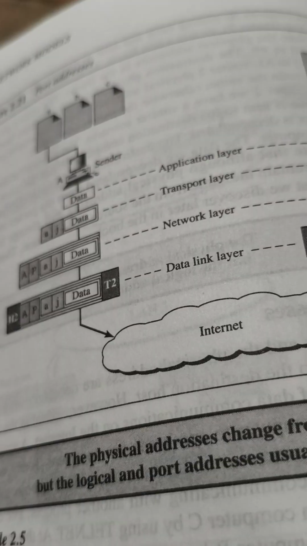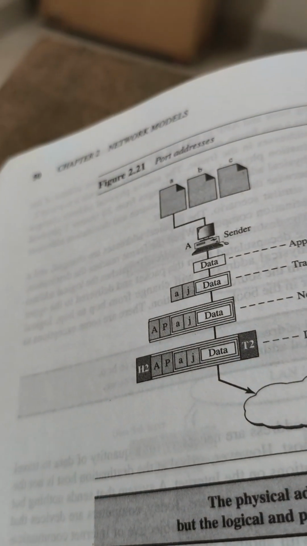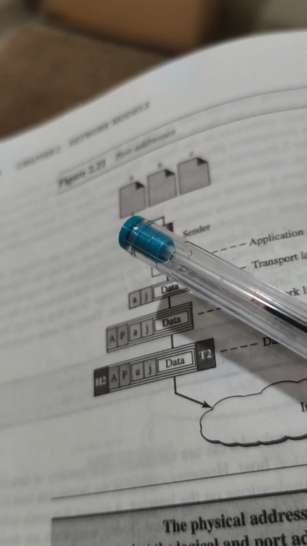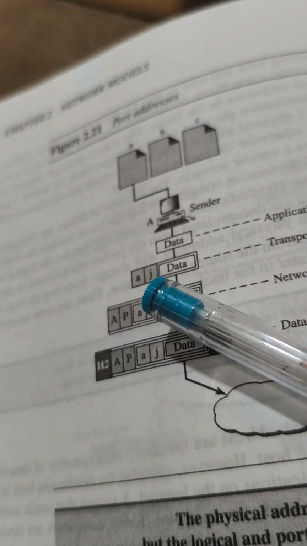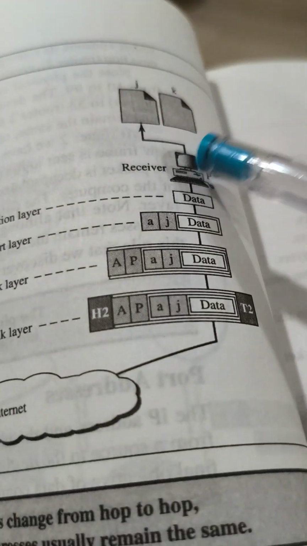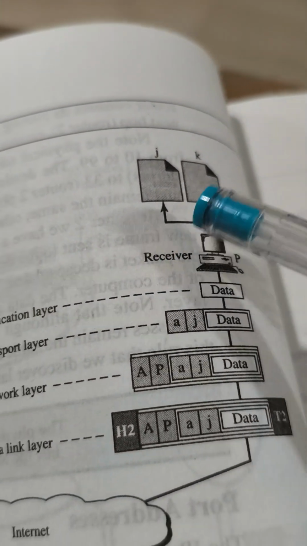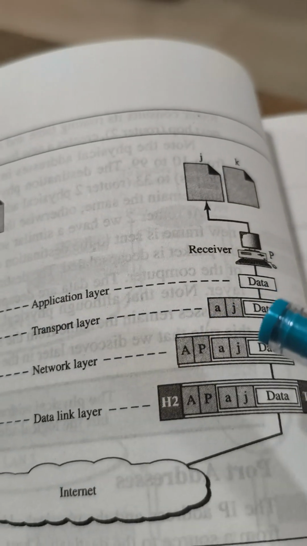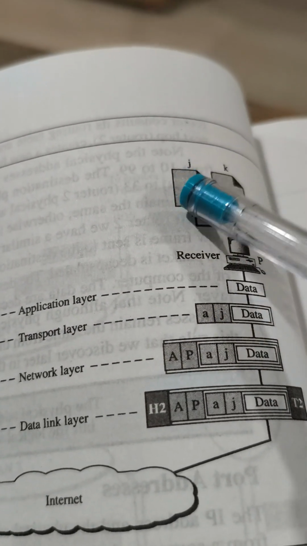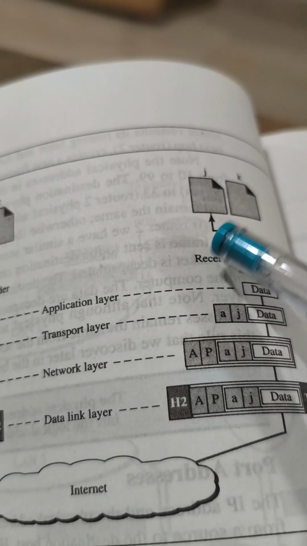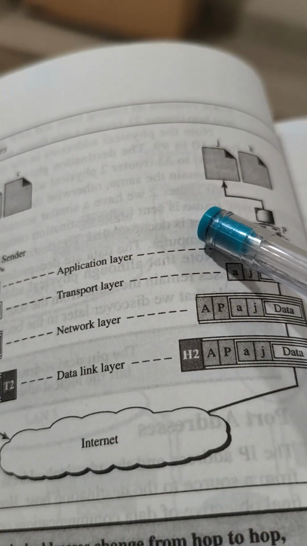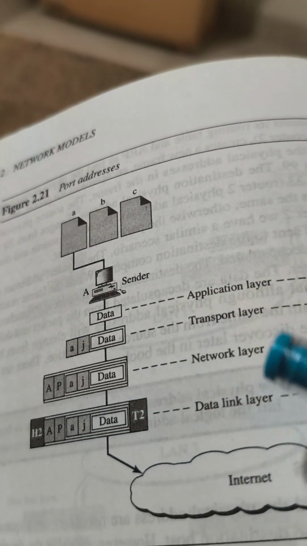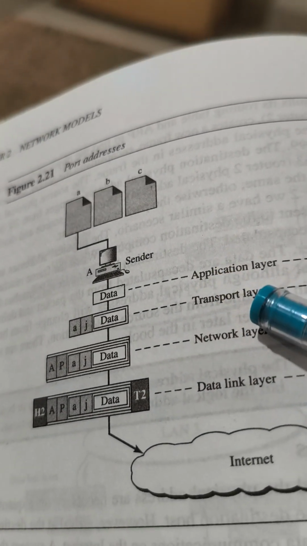The transport layer will take care of that, process to process. For example, from A, from this window, I want to transmit to the process in J. There my friend has also opened so many websites, so that information should be stored in this J process only. It should not be stored in the K process. Suppose it is stored there, then he will be confused. To avoid confusion, process to process delivery is taken care of by the transport layer.